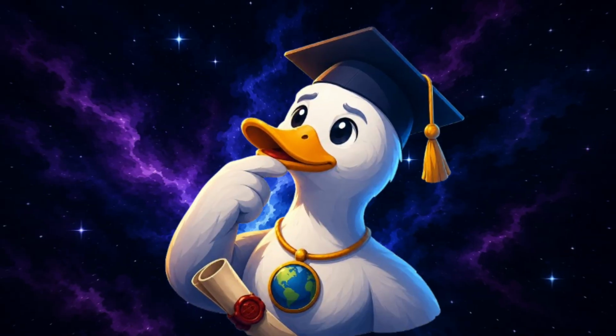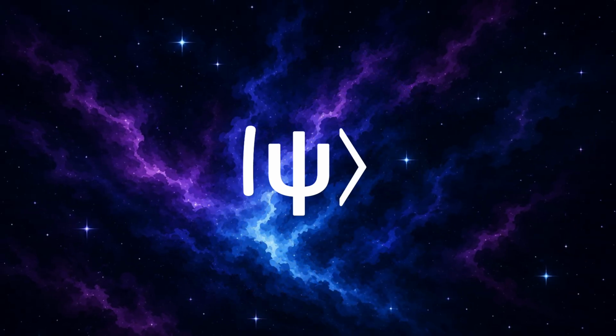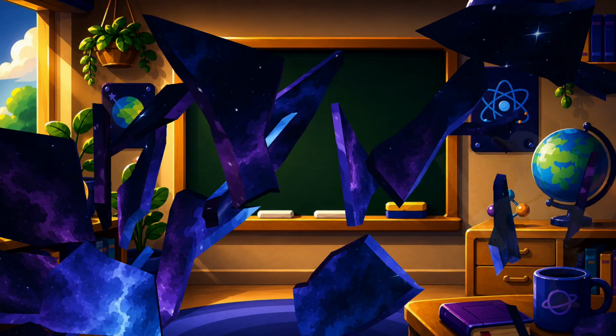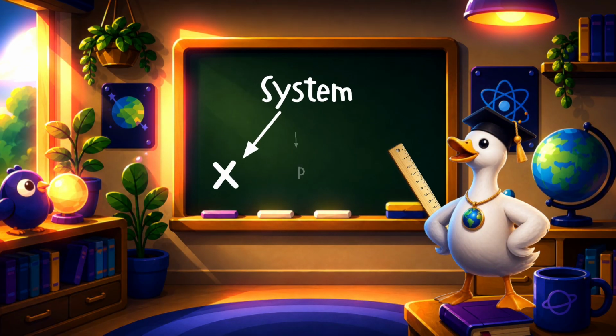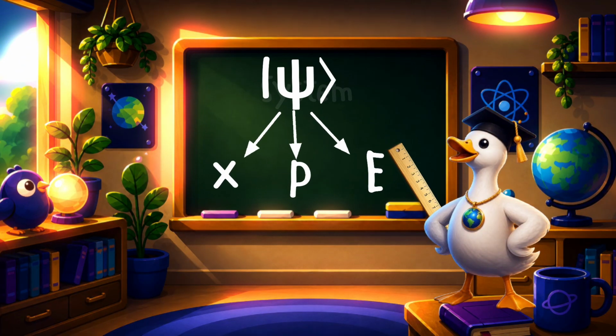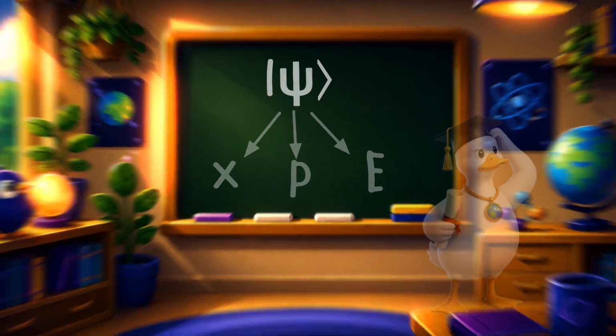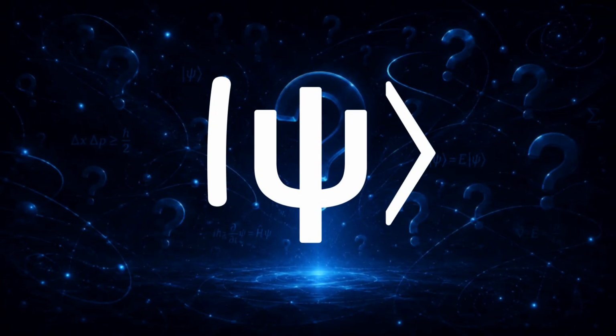Instead, quantum systems are described using something called psi, the quantum state. Everything we can predict about the system, position, momentum, energy, and more, comes from this state. But here's the strange part. We still don't fully know what this state physically is.